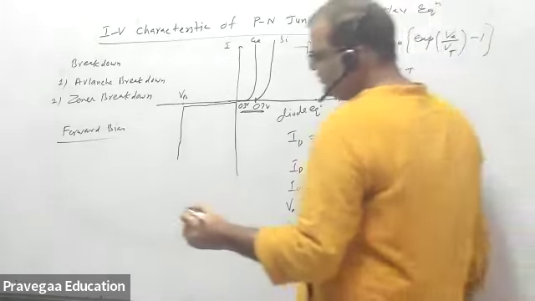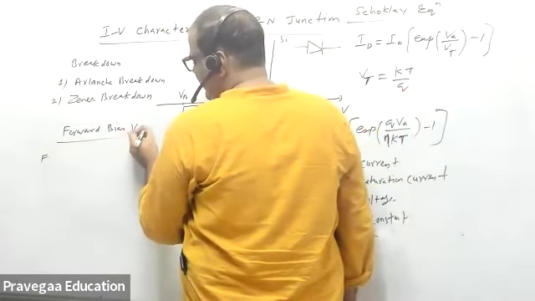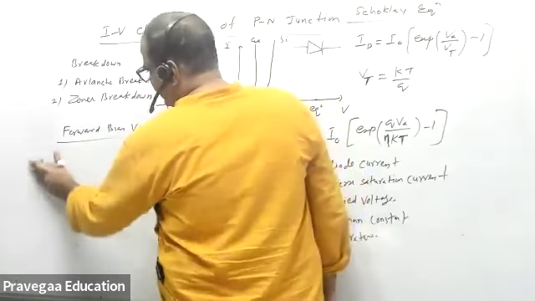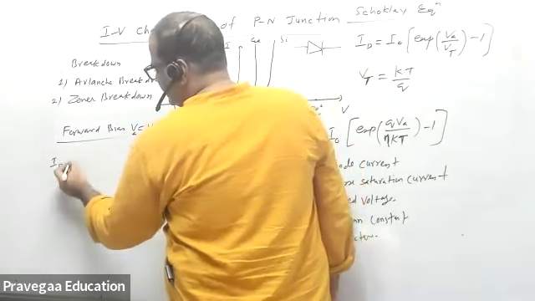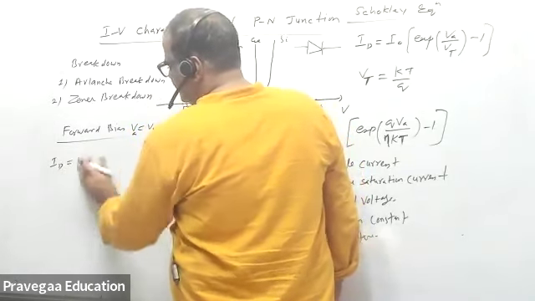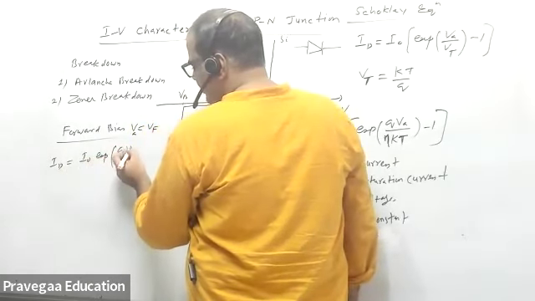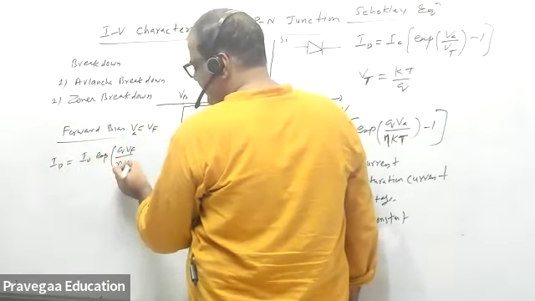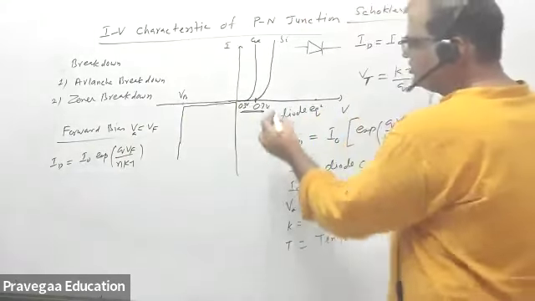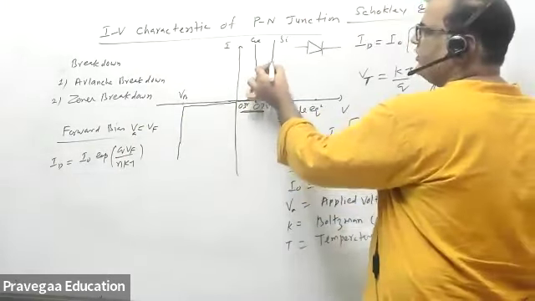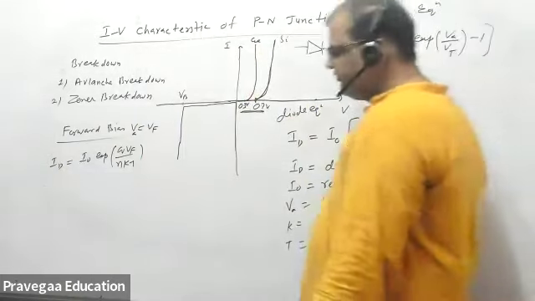So the forward current, when you are applying forward bias, when VA is V forward, ID becomes I naught times exponential of Q VF by eta KT. You can neglect the 1, and this is the exponential current flowing in forward bias. Now, what happens in the reverse bias?